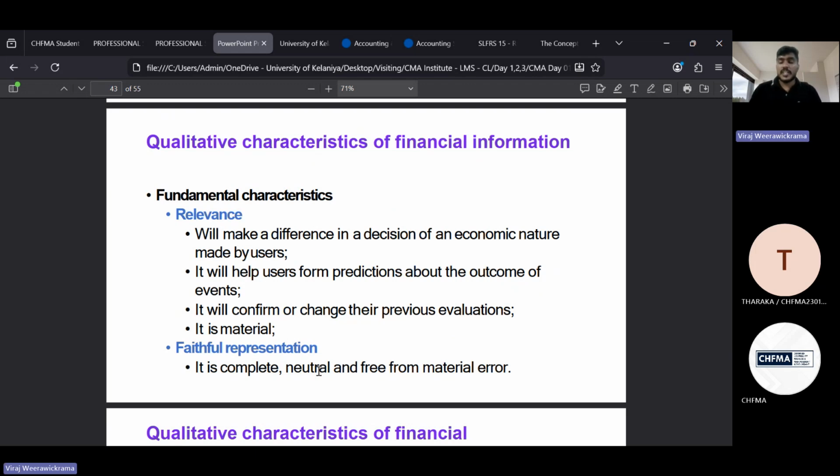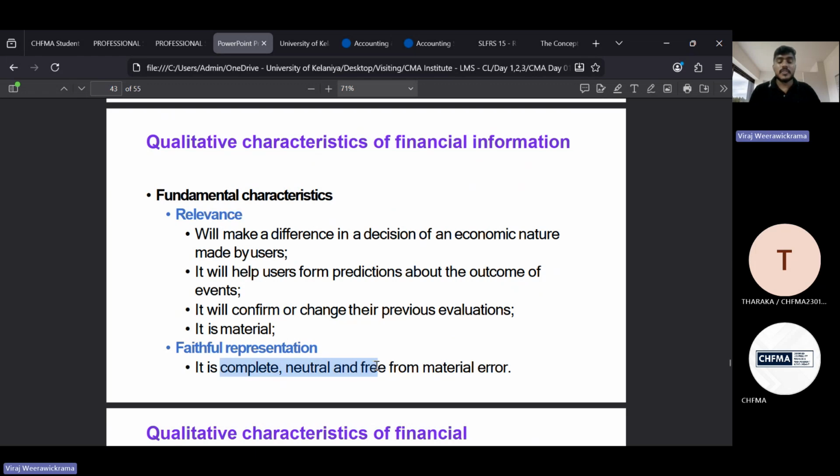Because when it comes to the regulatory framework, yes, we need to comply with the national company laws and national accounting standards and everything. Now, in the conceptual framework, it says the same thing, right? Because here, in the qualitative characteristics, you can see relevance and faithful representation. Now, when it comes to faithful representation, look here.